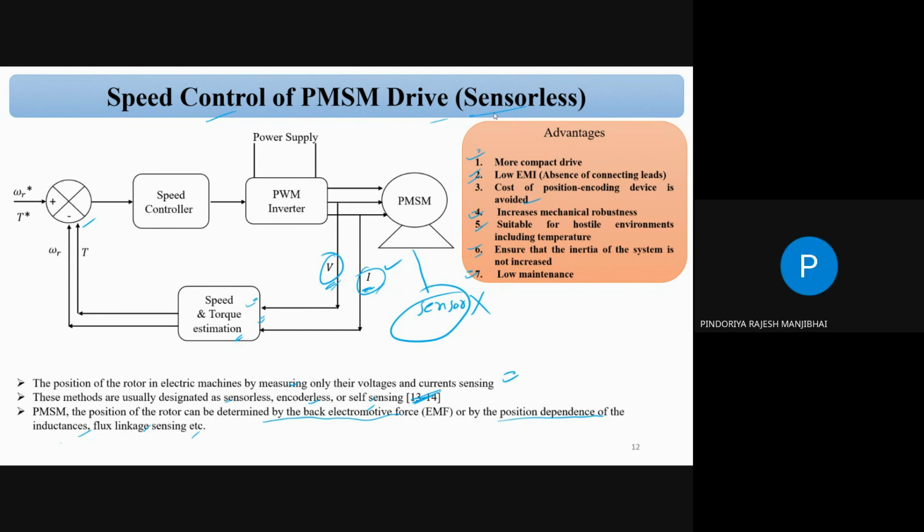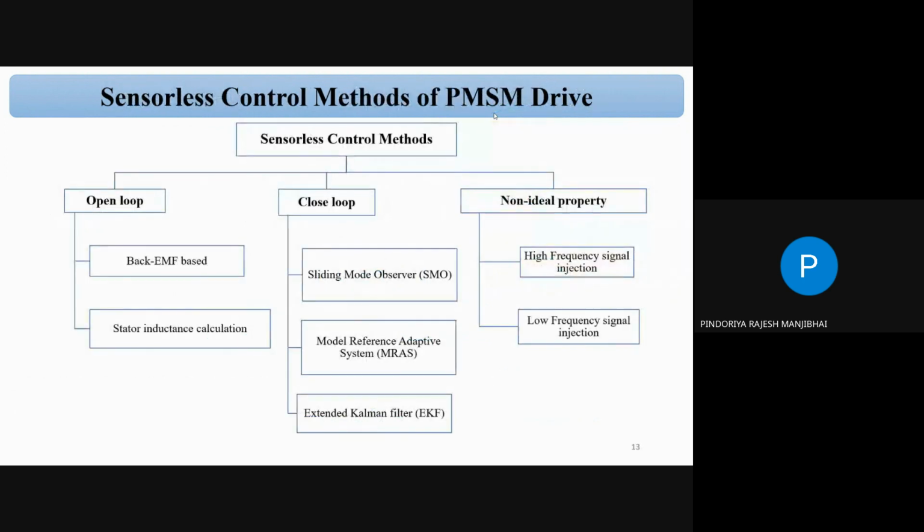Okay, so this is a mere concept. Whenever we say sensorless operation, sensorless means we only have to remove the rotor position sensor, not the voltage and current sensor. The voltage and current sensors must be used whenever we say drive. But sensorless means we have to remove the encoder, resolver, anything that is dependent on rotor position. So how many methods are available for sensorless control? We can say open loop, closed loop, and non-ideal property.